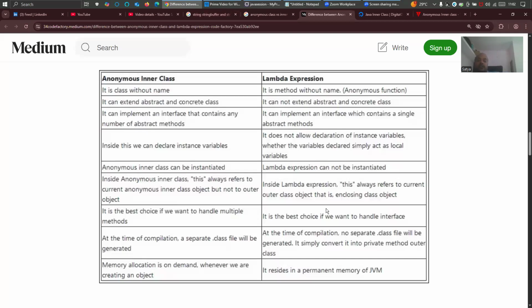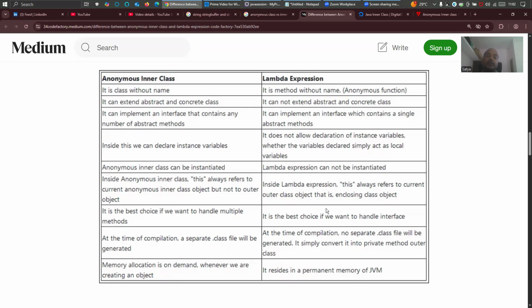It is the best choice if we want to handle multiple methods, multiple ways of implementation for a particular interface during runtime or during execution of the program. And for lambda, it is the best choice if you want to handle a functional interface, or if you want to have a specific set of implementations for a method. That is the advantage of using lambda expression.